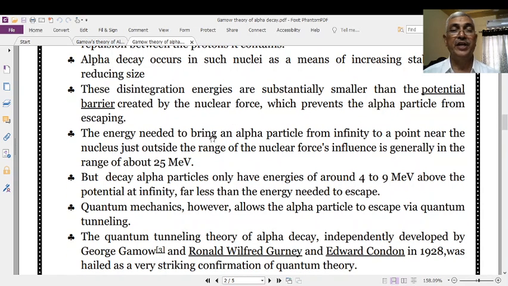The energy needed to bring an alpha particle from infinity to a point near the nucleus, just outside the range of the nuclear forces, is generally 25 million electron volts. What it means is the potential well of the nucleus is of the order of 25 million electron volts, whereas the energy of the alpha particles is 4 to 9 million electron volts only.